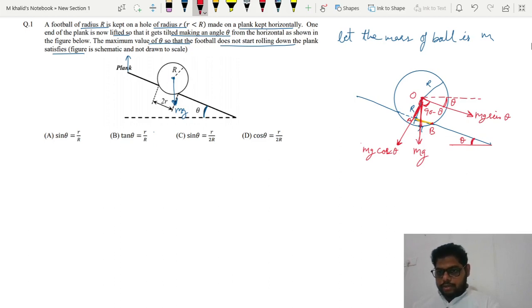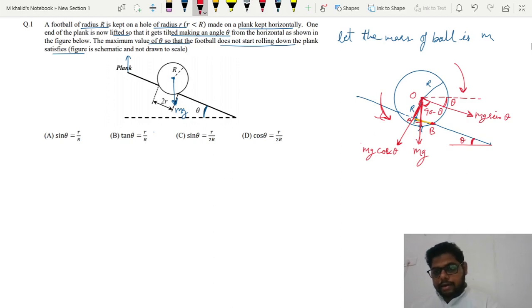But look closely here. At point B, the football is taking a support, it is hinged. So if the force mg sin theta is applied on the football, this force will tend to rotate the football in the clockwise direction, and mg cos theta will tend to rotate the football in the anti-clockwise direction. Got it? We have taken support here, and if the forces are acting here, mg sin theta will rotate it clockwise, and mg cos theta will rotate it anti-clockwise.